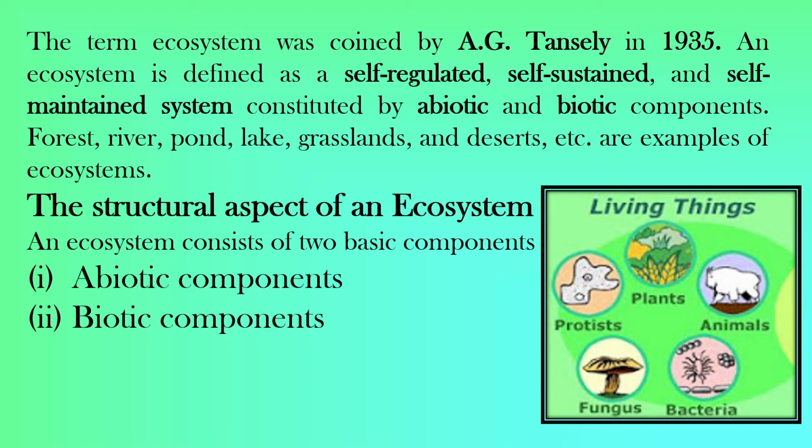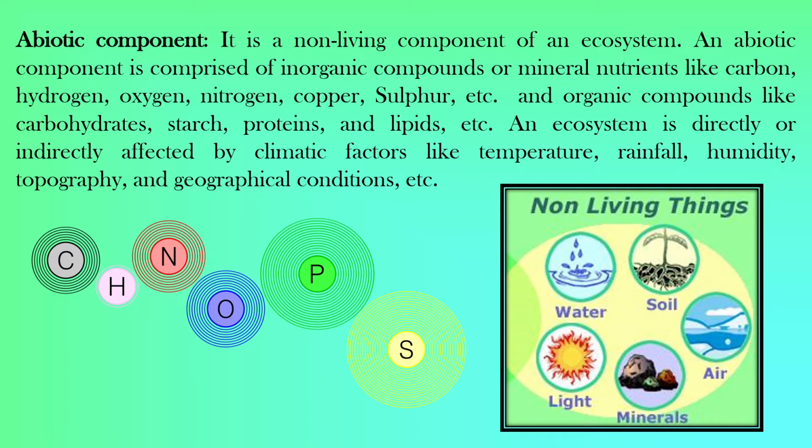So let us see what the structural aspect of an ecosystem is. Each ecosystem has two basic components: the abiotic component, that is the non-living component, and the biotic component, that is the living component. The abiotic component means the non-living component of the ecosystem. It is constituted by inorganic compounds or mineral nutrients like carbon, hydrogen, oxygen, nitrogen, copper, sulfur, etc., and organic compounds like carbohydrates, starch, proteins, lipids, etc.